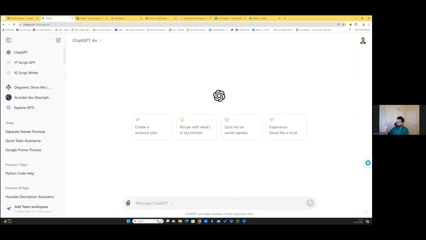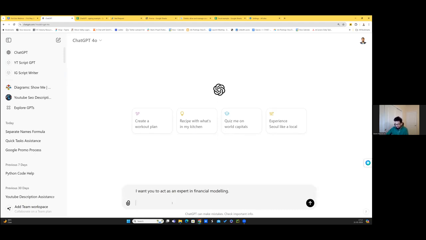Again, let's start with the character, action, and constraint. Say the character you define as, I want you to act as an expert in financial modeling. So you've clearly defined what you want it to do. This is the character. Then you ask for help. I want your help to develop an income statement and cash flow projection, say for a car dealership in Dubai.